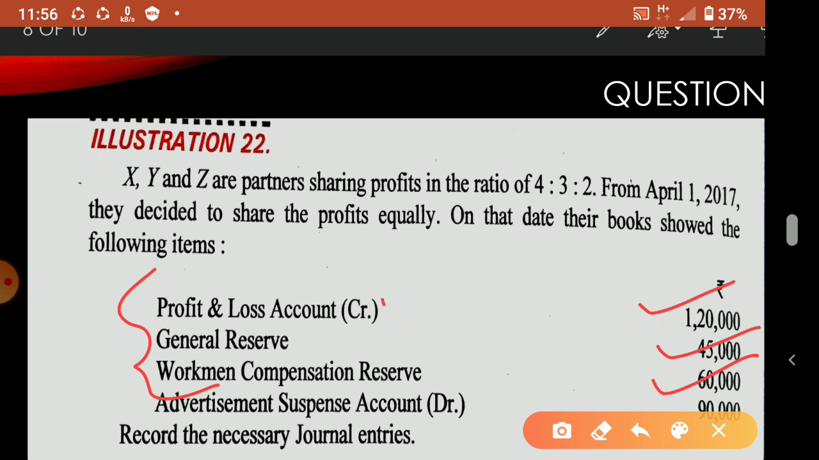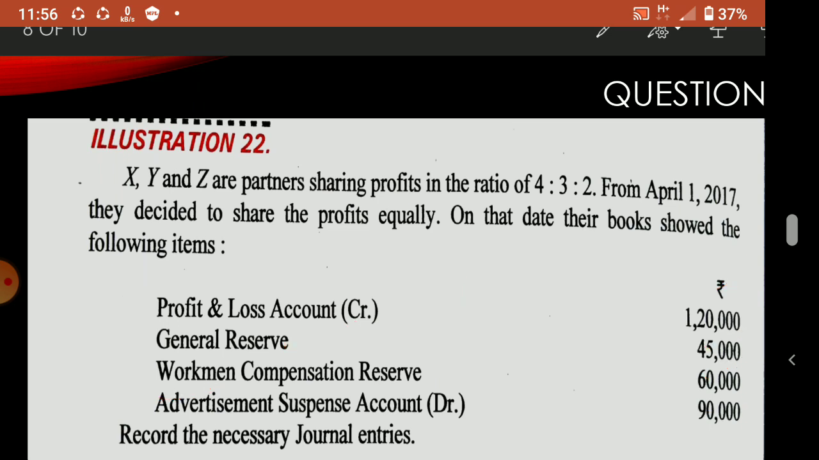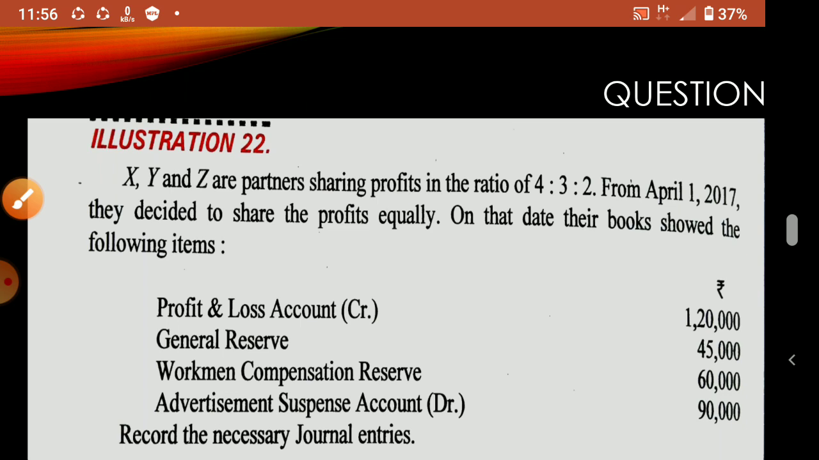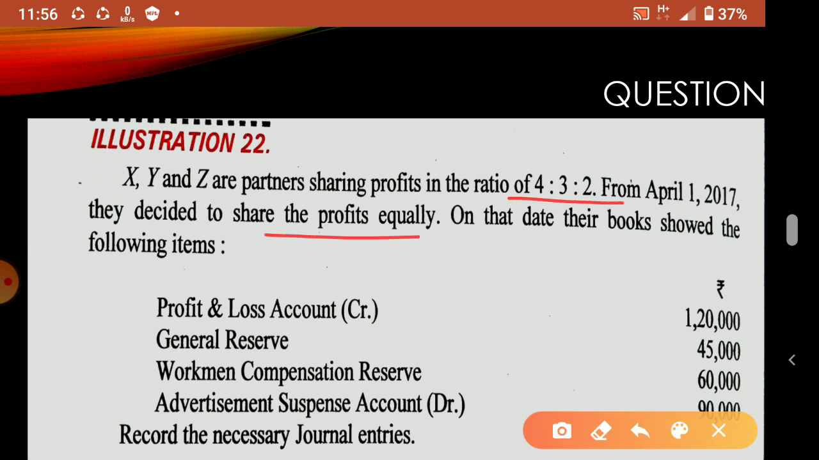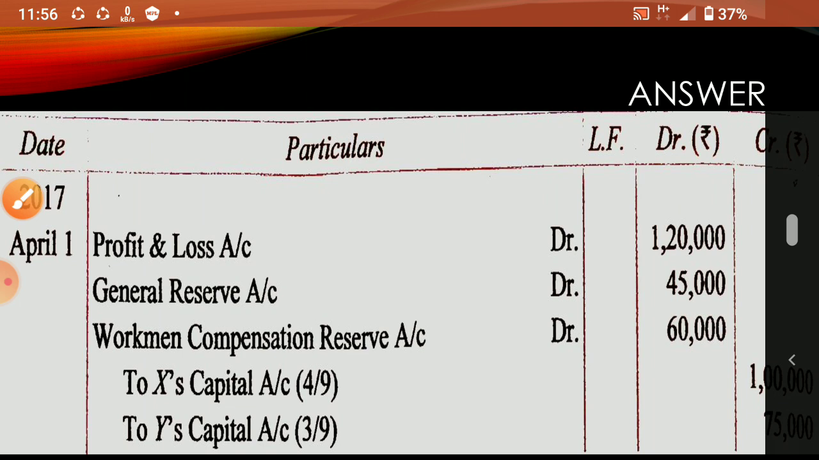That means P&L account debtor, general reserve account debtor, WCR account debtor, to X capital, to Y capital, to Z capital. But the total you have to divide and put in X, Y, Z. Okay. So 2,25,000 will come. In which ratio do we divide that 2,25,000? The old ratio. Don't take the new ratio. Here the new ratio is also there, equal, that means 1:1:1 for three partners. So don't take this equal ratio. You have to take the 4:3:2 ratio.